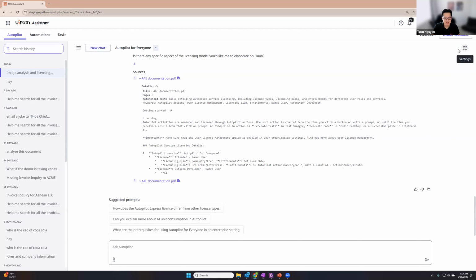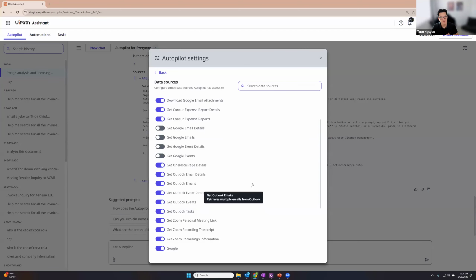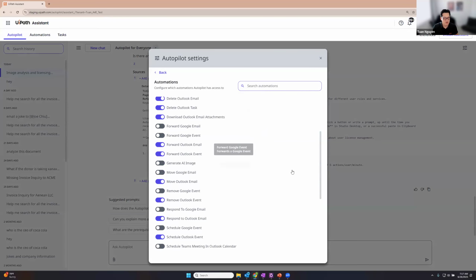So as you can see here, I have a bunch of automations that are available, data sources. So data sources are automations that I've set to be data retrievals, right? So I want them to be run automatically, as well as the automations themselves, right? So these are automations that are being displayed to me that I want to confirm before running. So I have a bunch of automations in here. I'll show you in just a bit how you can install those with one click.